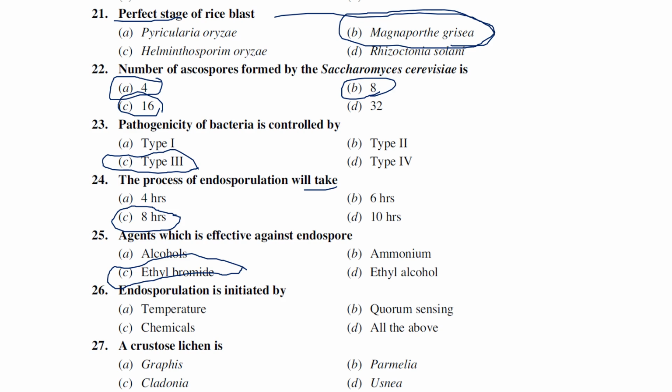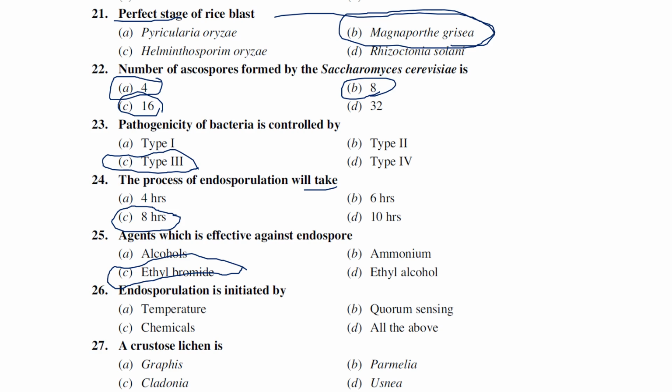Endosporulation is initiated by, so what is the exact reason for endosporulation? Temperature, quorum sensing, chemicals, all the above. So generally, to put it in a normal way, like heat resistant spores, during unfavorable time, or if the bacteria is almost at the death point, it will produce specialized spores called endospores.